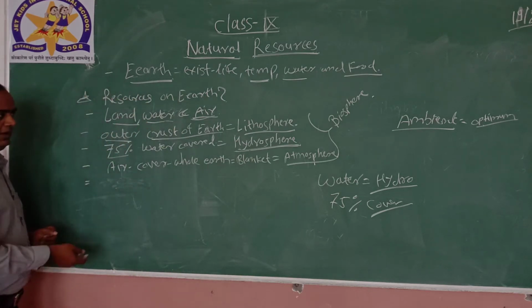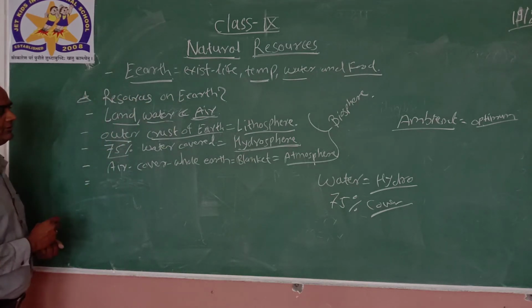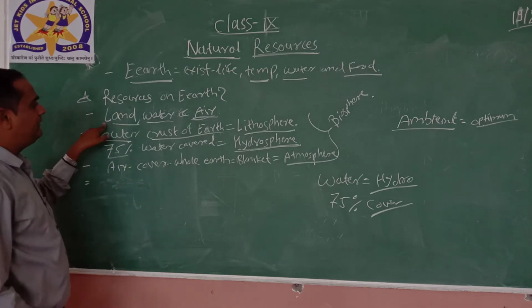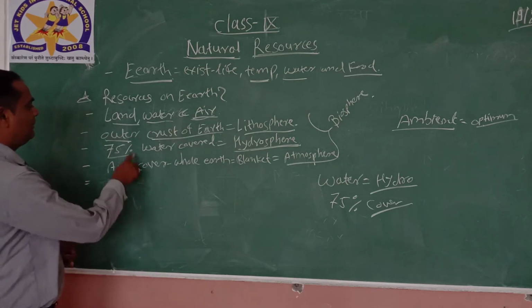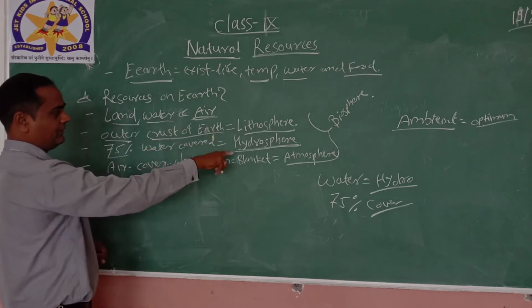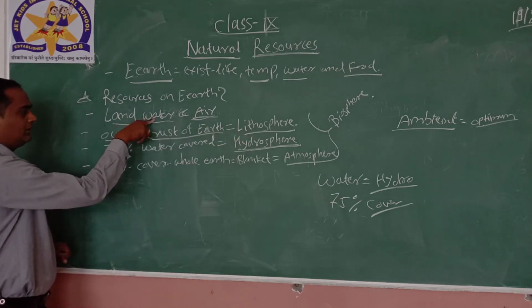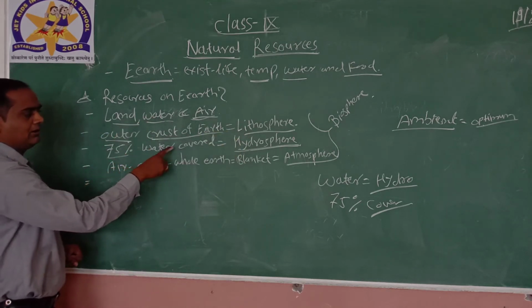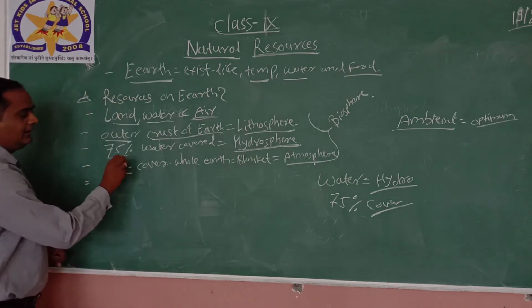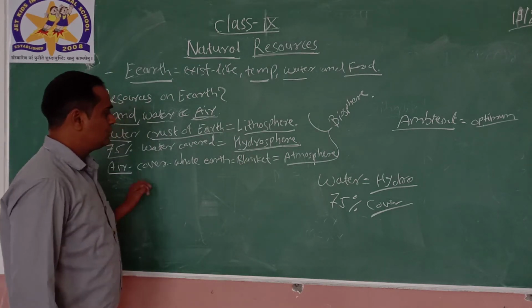Now, the other resources. There are three different resources: land, water and air. We discussed land, that is the outer crust of the earth, called the lithosphere. Water, 75% of which covers the earth, is called the hydrosphere. And the last one, air, covers the whole earth.